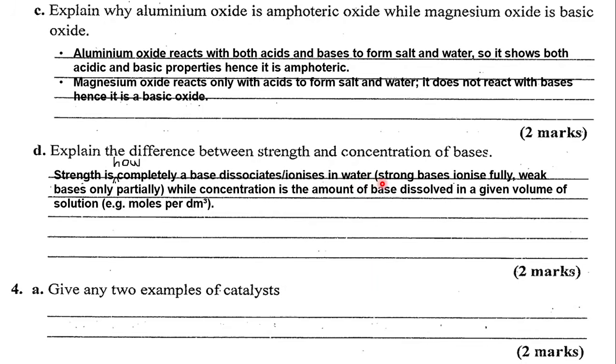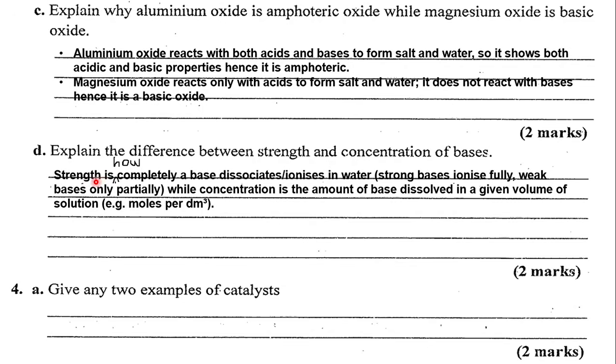So when we are referring to a base as being strong, it means that such a base ionizes fully in water, and a weak base ionizes only partially.